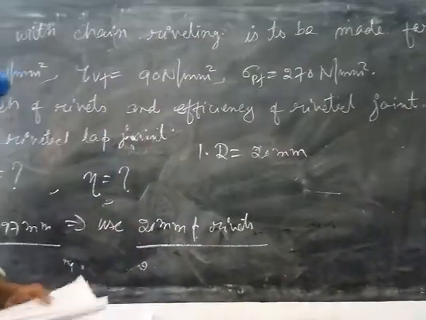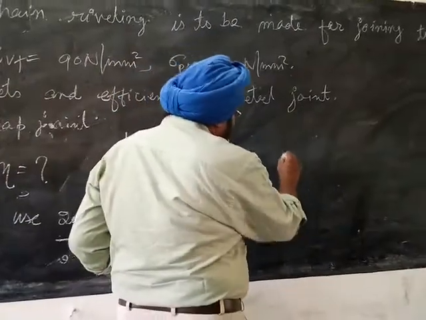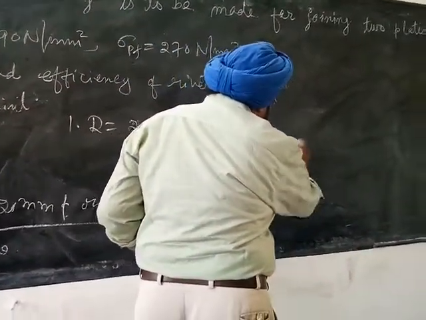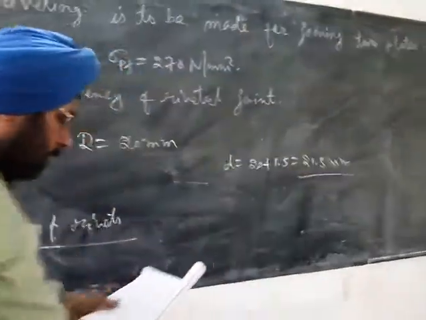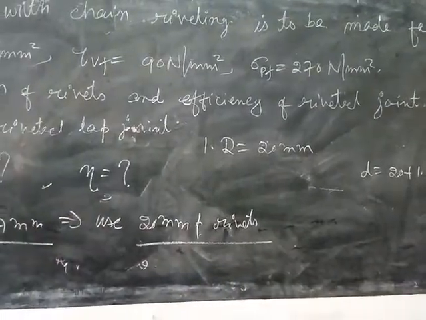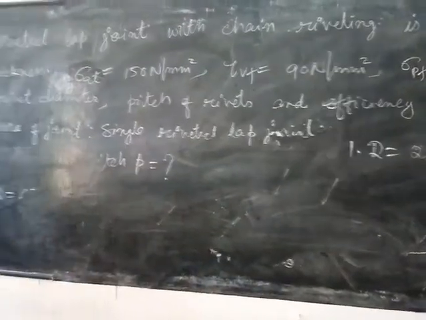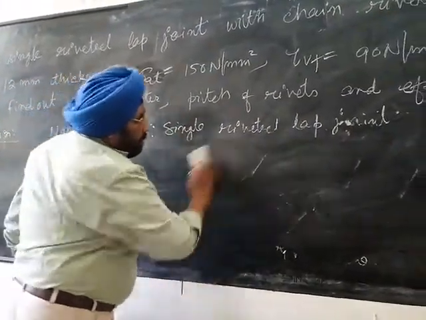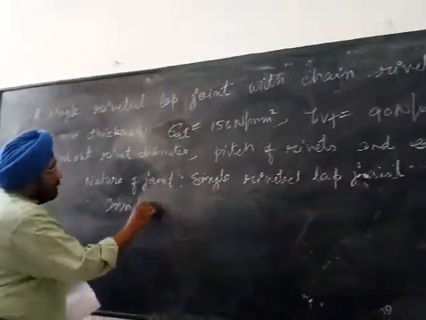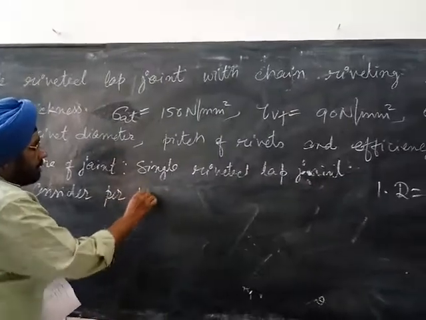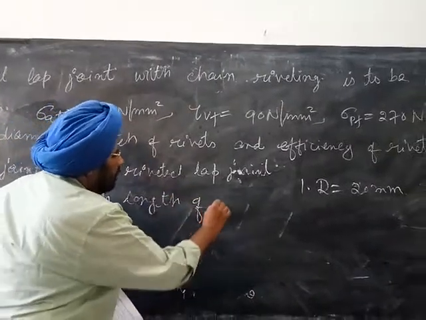So first part, then gross diameter of rib. Gross diameter of the rib, or diameter of rib hole small d, is equal to 20 plus 1.5, 21.5 millimeter. So then consider per pitch length of the joint.